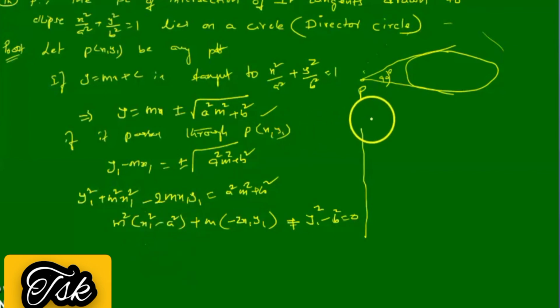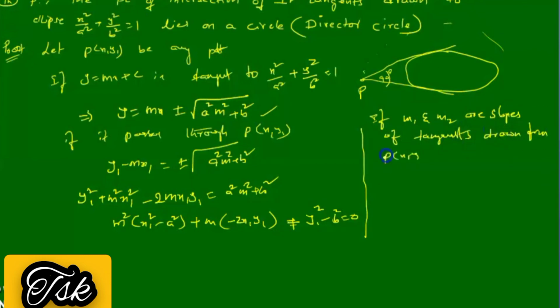If m1 and m2 are the slopes of the tangents drawn from P(x1, y1), then the product of the slopes is c by a, which is (y1 square minus b square) by (x1 square minus a square).